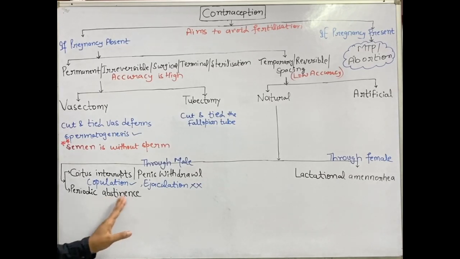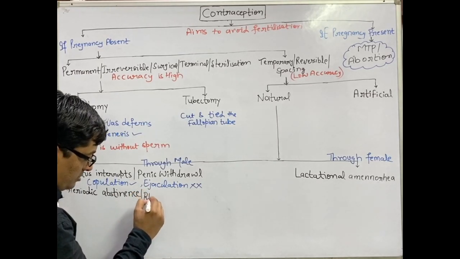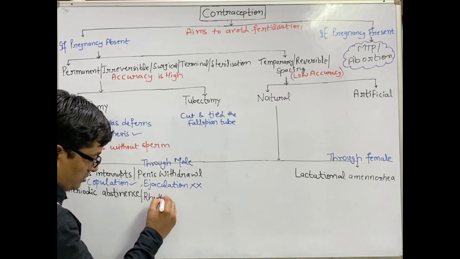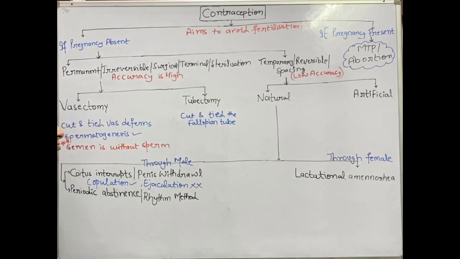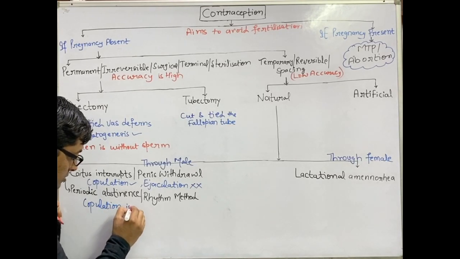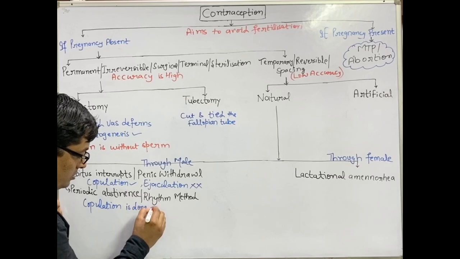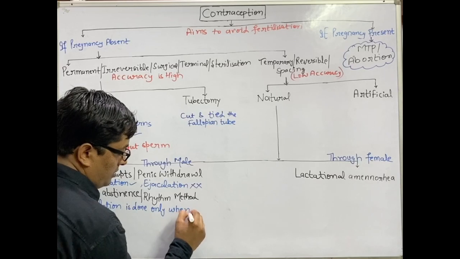Then comes periodic abstinence, also termed the rhythm method. Periodic abstinence means copulation is done only when ovulation is absent.